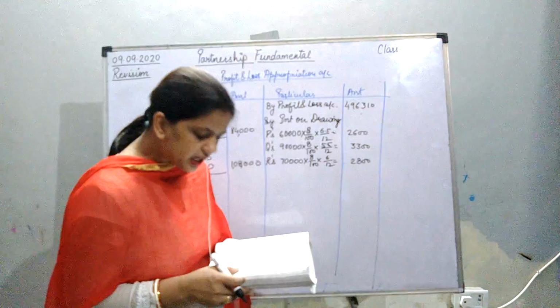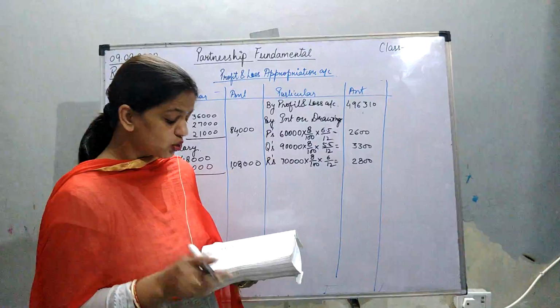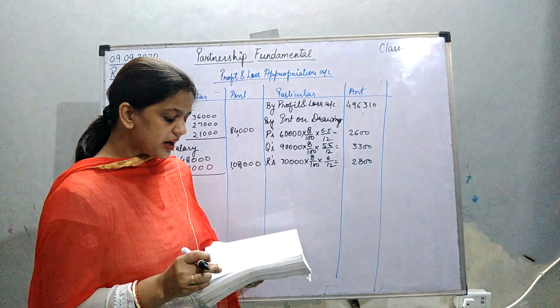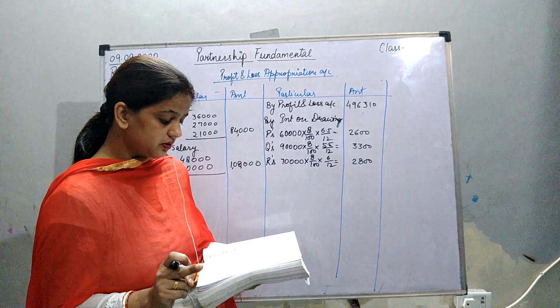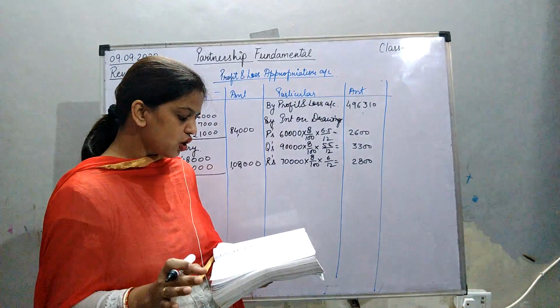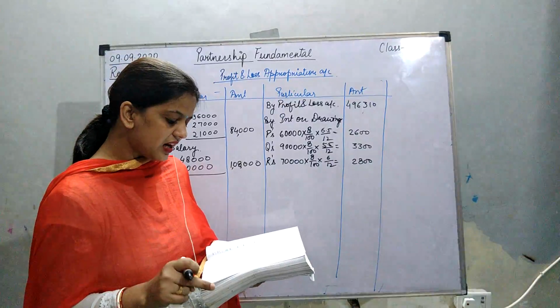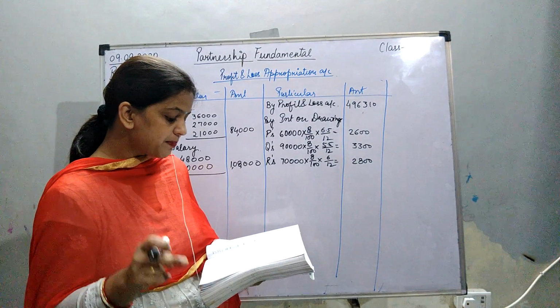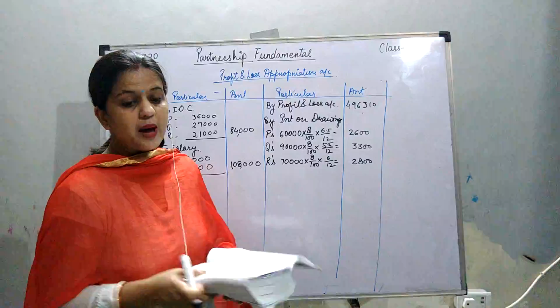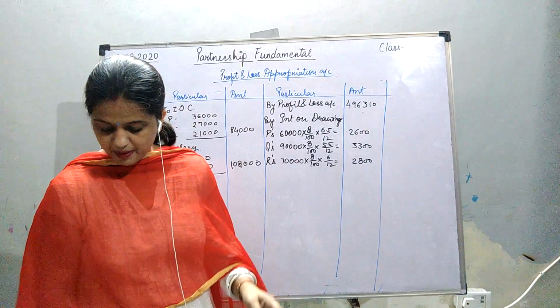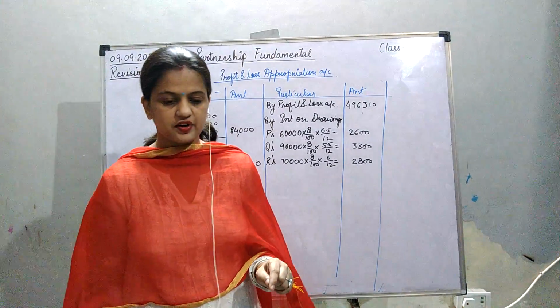What is written in P and what is written in Q? You have to think about it. P is entitled to get a salary of 4,000 per month, together with a commission of 5% on net profit remaining after considering salary and interest, but before charging commission.